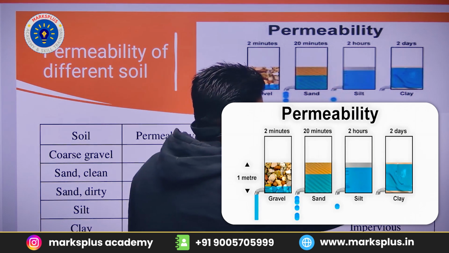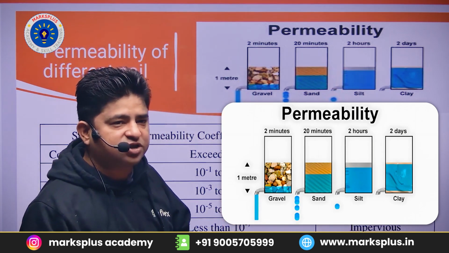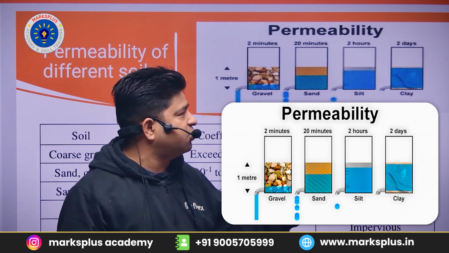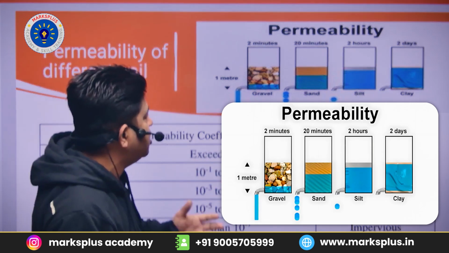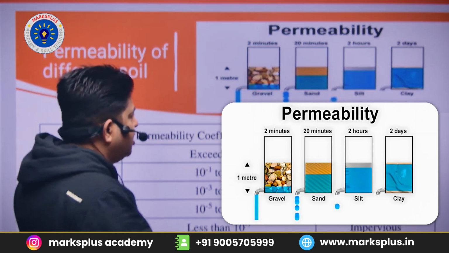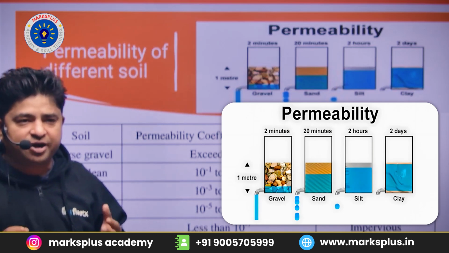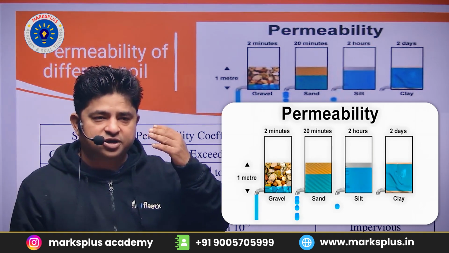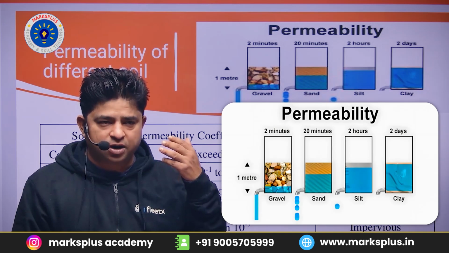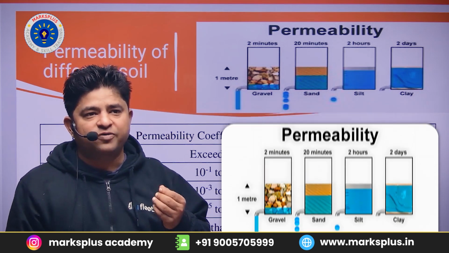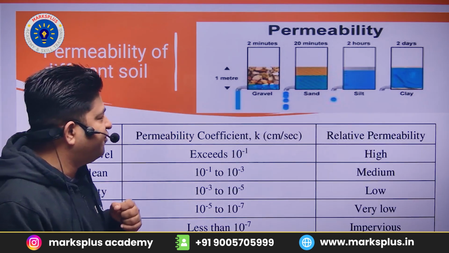And if we place clay in the container filled with water, the time taken by the water to get discharged will be 2 days. So हम यहाँ से देख सकते हैं कि the time taken by the water to pass through coarse grain soil will always be lesser as compared to fine grain soil.